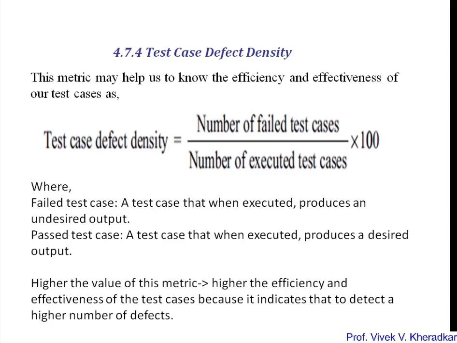So a higher value of this metric indicates higher efficiency and effectiveness of the test cases, because it indicates that they detect a higher number of defects. Once you get a higher value of this metric, it indicates higher efficiency and effectiveness of your test cases, which means you identified a greater number of defects. Okay, so that is one of the parameters, which is test case defect density.